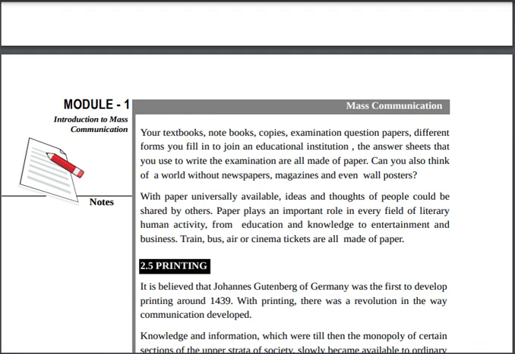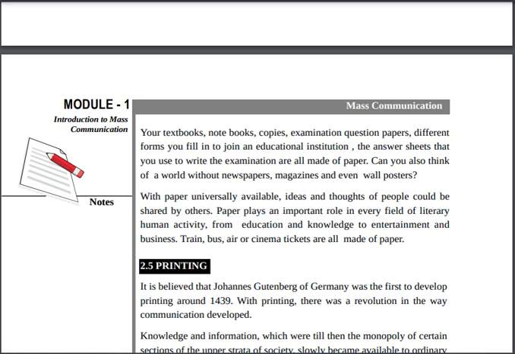Can you also think of a world without newspaper or magazine or even wall poster? Just think there is no newspaper in the world. There is no magazine. With paper universally available, ideas and thoughts of people could be shared by others. Right? Paper plays an important role in every field of human activity, from education and knowledge to entertainment and businesses. Train, bus, and cinema tickets are made up of paper, right?